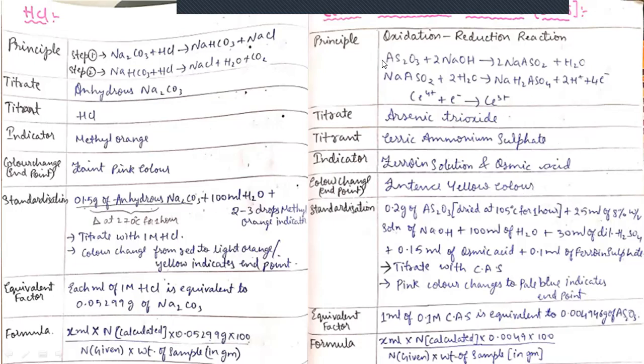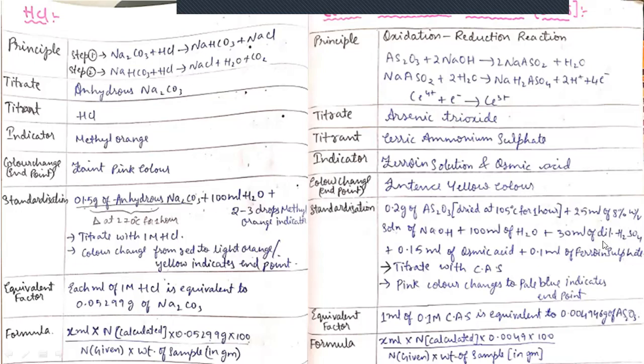Here the arsenic trioxide, which is the primary standard solution, is taken in the conical flask and dissolved in NaOH solution. Why? Because NaOH gives the basic nature, so arsenic trioxide is usually dissolved in NaOH. After dissolving the arsenic trioxide, we add 100 ml of water, and we add H2SO4.